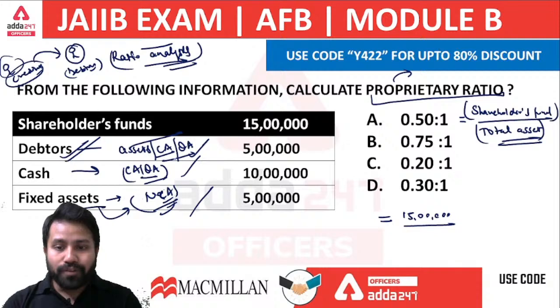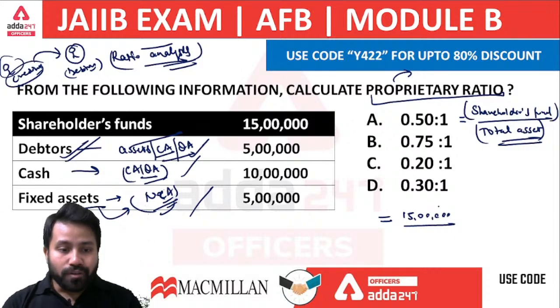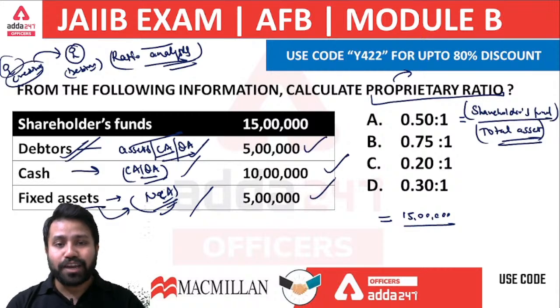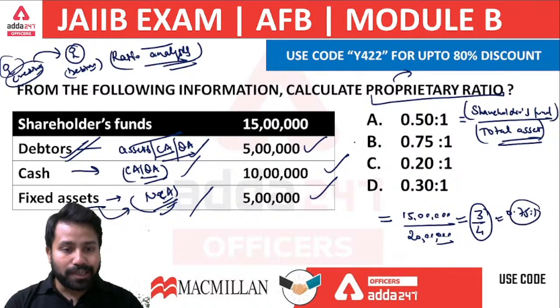So now we are talking about debtors, cash and fixed asset, all are assets for you. So if I add here, 5 lakh is given, 10 lakh is given, and 5 lakh is given, that would be equal to 20 lakhs. So this ratio will become 3 by 4, or you can also write it as 0.75 is to 1. The correct answer, very good answer here, would be 0.75 is to 1.